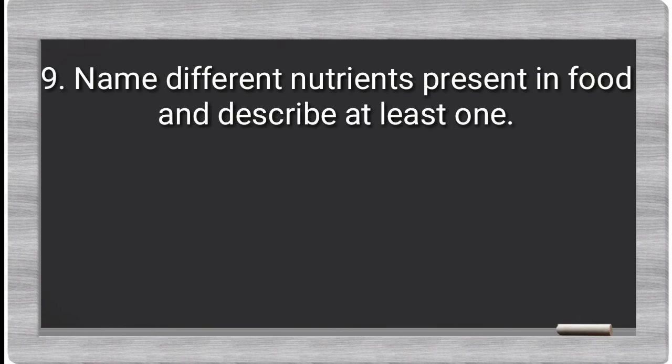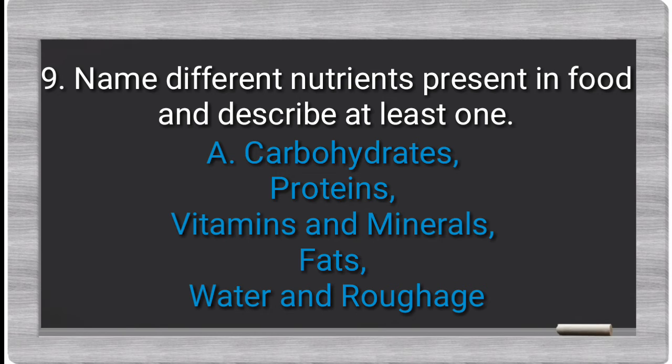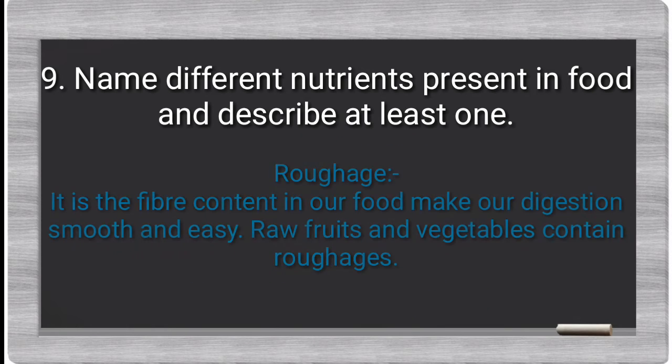9th question. Name different nutrients present in food and describe at least one. Your answer: carbohydrates, proteins, vitamins and minerals, fats, water and roughage. Let us talk about roughages. It is the fiber content in our food, make our digestion smooth and easy. Raw fruits and vegetables contain roughages.